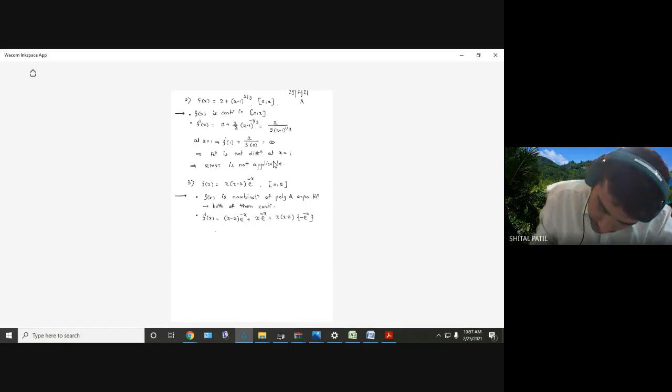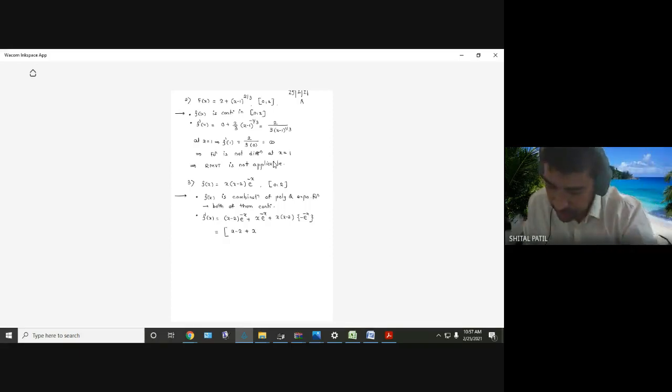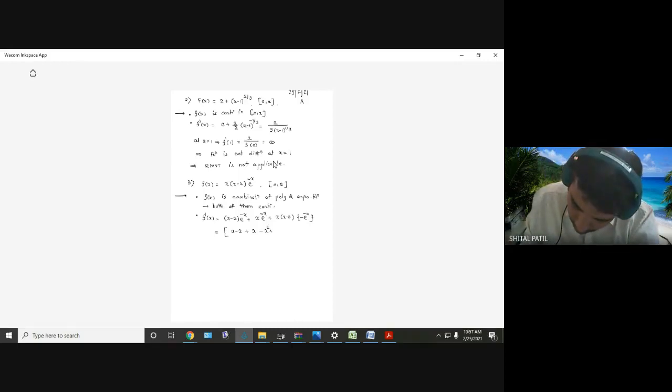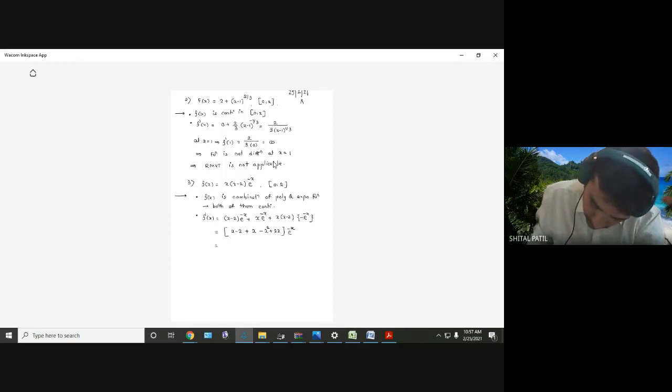Okay, simplify this. Take e raised to minus x common. See what is remaining. x minus 2 from the first term, x from the next term. Consider the minus sign. So minus x square plus 2x and e raised to minus x. Simplify. Minus x square plus 4x minus 2, e raised to minus x.